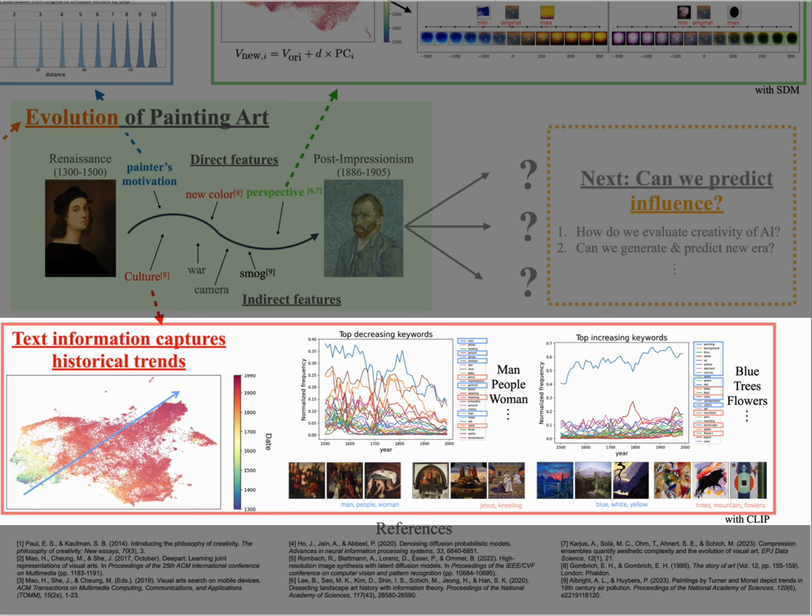And second, we can see that the variety of colors is increasing. We found many colors belong to increasing keywords, meaning that painters use more and more colors than before. And finally, latent vectors from this model will capture the time, so we can infer that some internal and external features as keywords can capture the style of artwork.